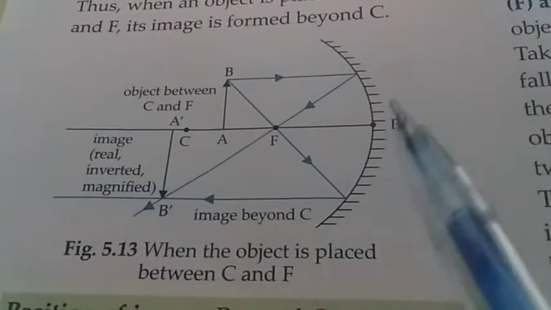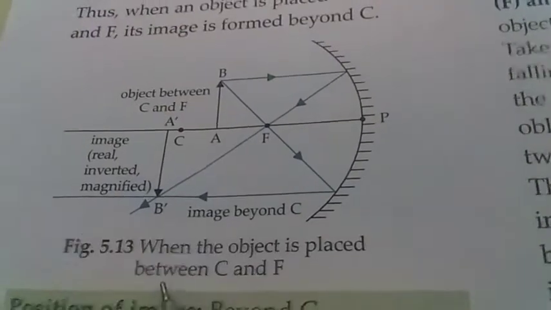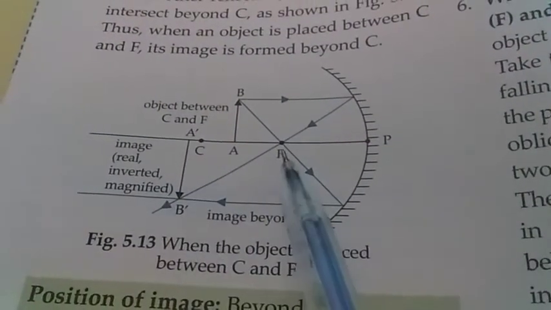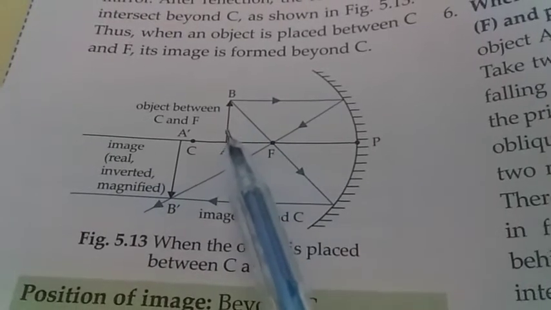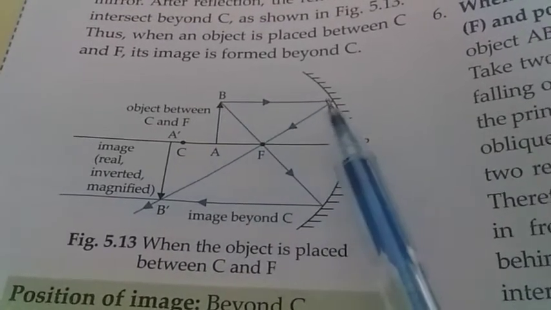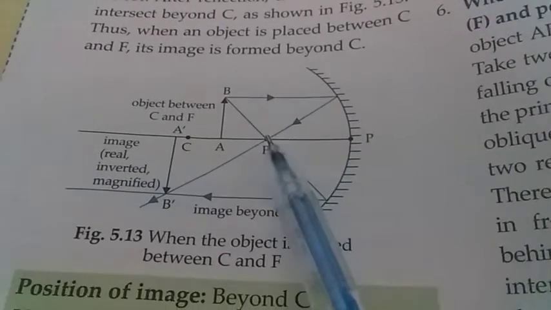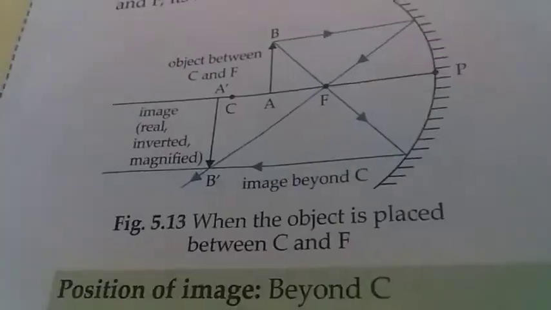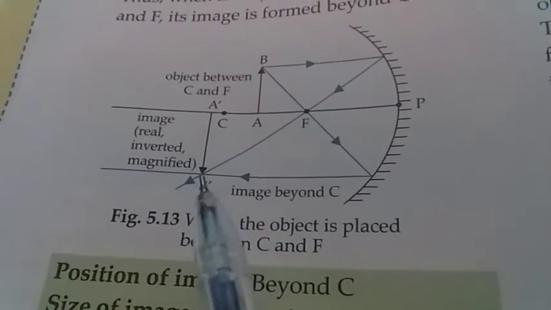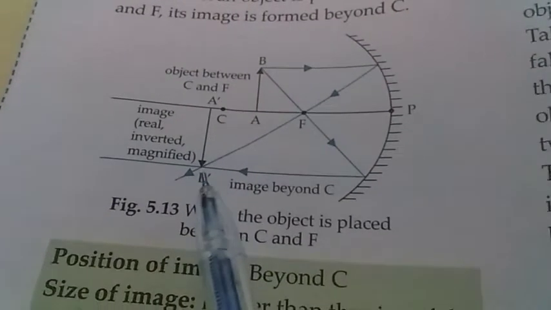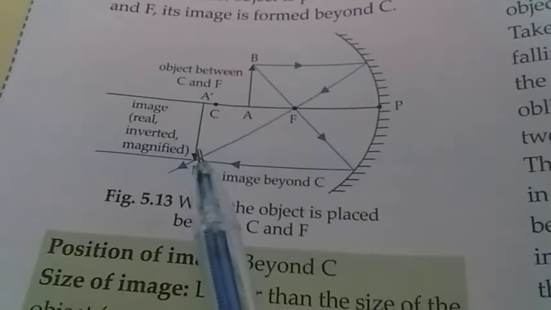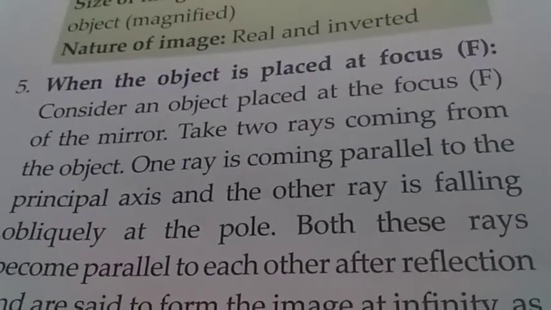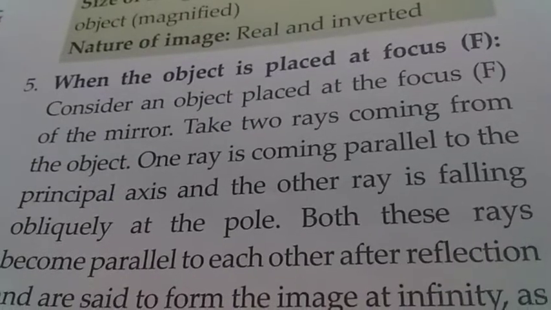This is the ray diagram. This is the concave mirror. Now the object is placed between C and F. This is the object AB. One ray is parallel to the axis. After reflection, it passes through the focus. The other ray passes through the focus. After reflection, it is parallel to the principal axis. Now both the reflected rays are meeting at this point beyond the center of curvature. So the image is formed here beyond the center of curvature and this image is larger than the size of the object.